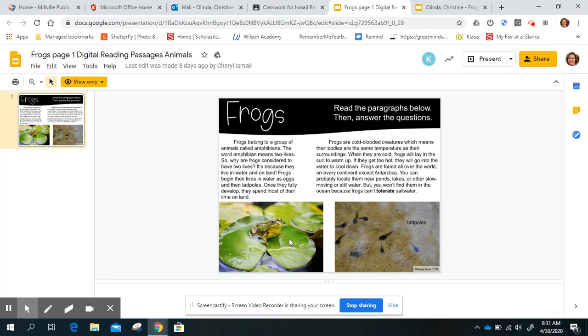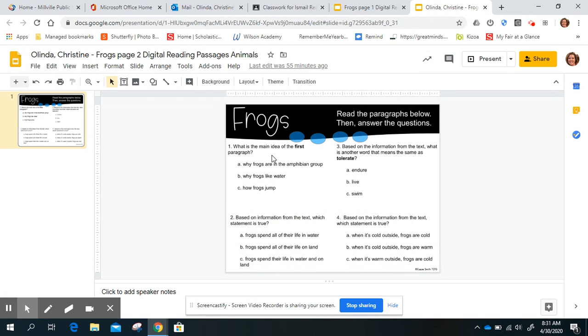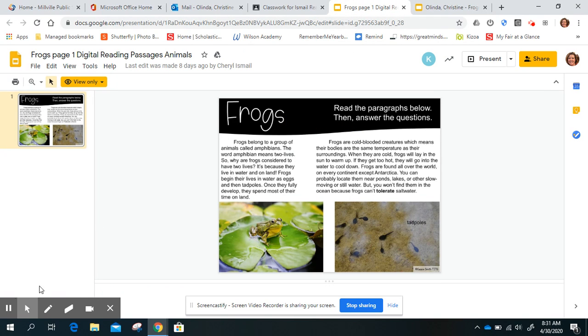And here's a picture of a frog on a lily pad, and then this is a picture of tadpoles, and I know that because the caption says tadpoles. So now I can switch over to the questions, and it says, what is the main idea of the first paragraph? And I believe you're supposed to take these and put them on the answer. I can go back to the story, and this is the first paragraph right here. They're talking about them being amphibians, and they have two lives. They live on the water and the land.